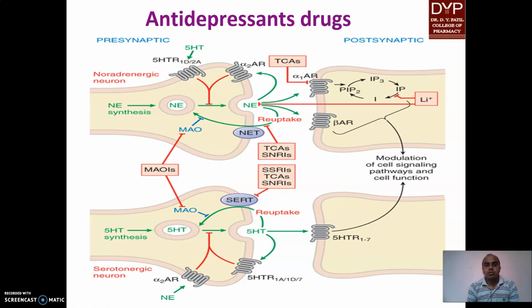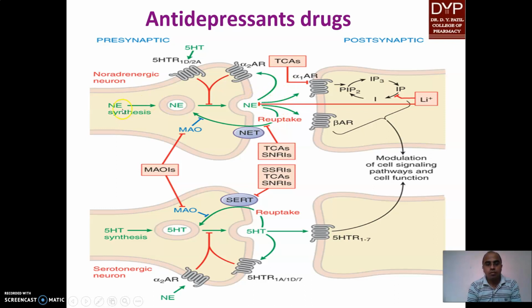Now antidepressant drugs. First of all, we should know what depression is. In depression a person is not interested in interacting with anybody. They want to be alone, not involved in parties and other things. Why does it happen? Because norepinephrine, serotonin and dopamine are decreased in the synaptic gap.